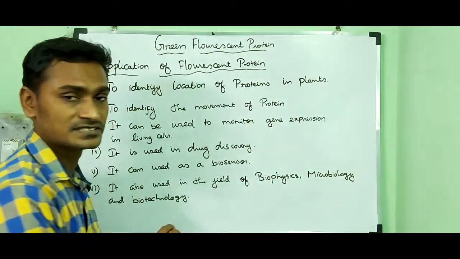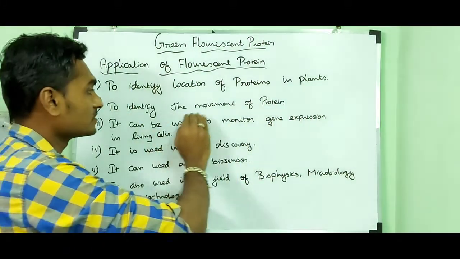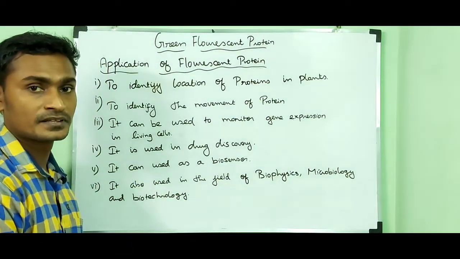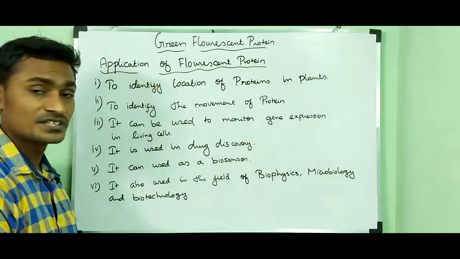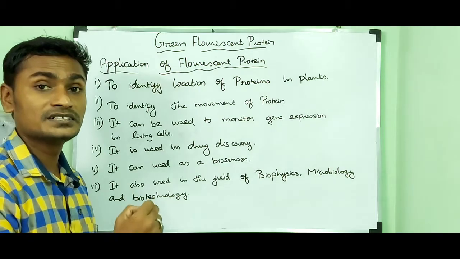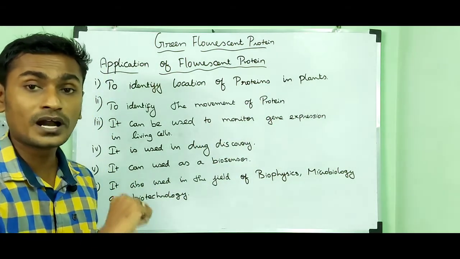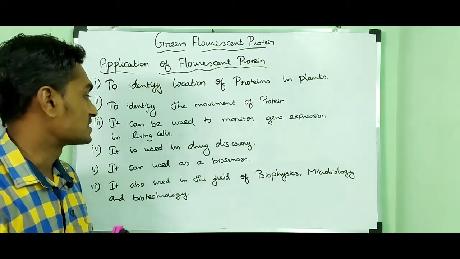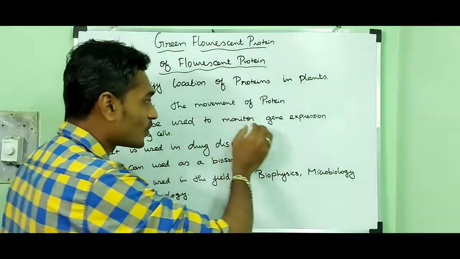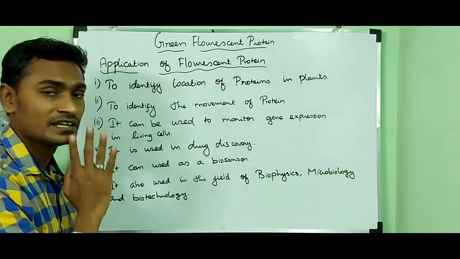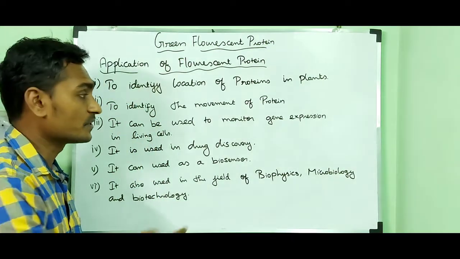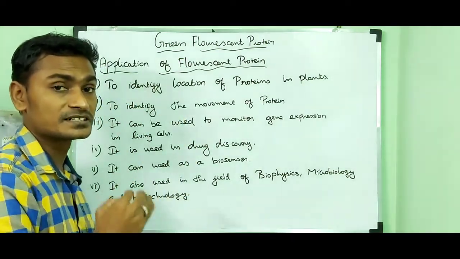Then, to identify the movement of protein in the plant cell. By using fluorescent protein, we can identify the movement of protein from one compartment to another compartment in plant cell. Then it can be used to monitor gene expression in living cell. So we can use the fluorescent protein as a reporter gene.